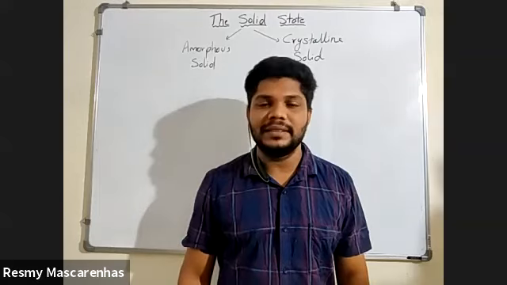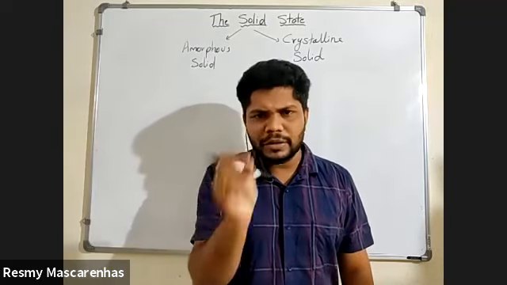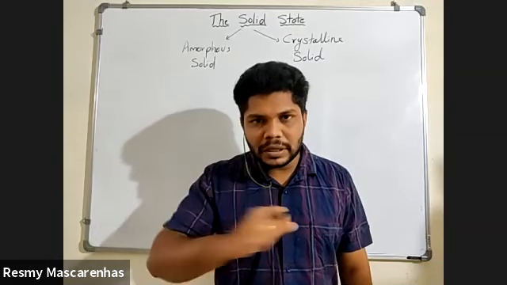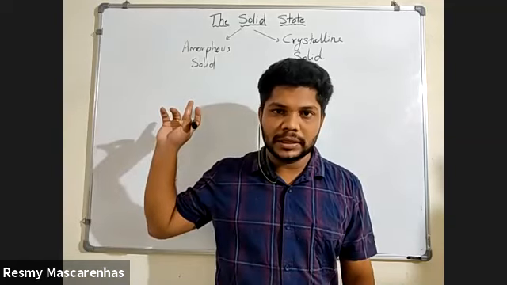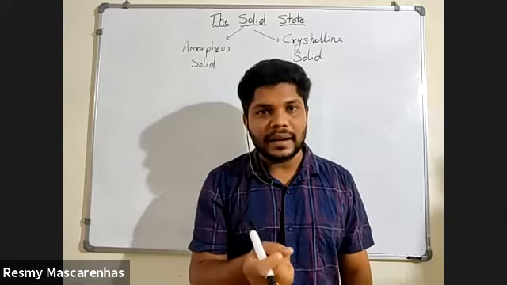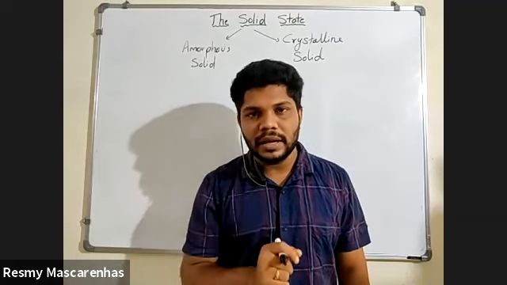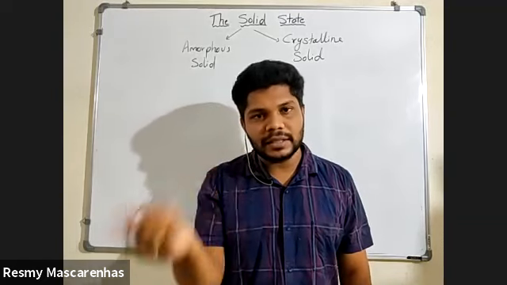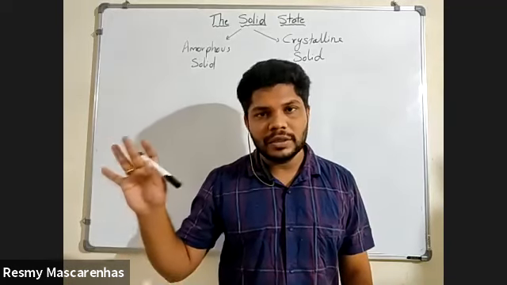But if anybody asks, you know that if you break it you can see crystals, but actually if you crush that, then glass is an amorphous solid. Remember this. By looking at it you may think it is crystalline, but it is not like that. You cannot tell everything by looking whether it is crystalline or amorphous. If you do the study on that, you will understand. So here glass is an amorphous solid.